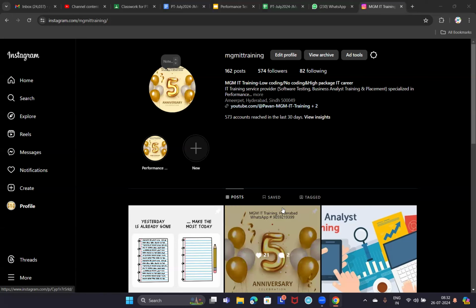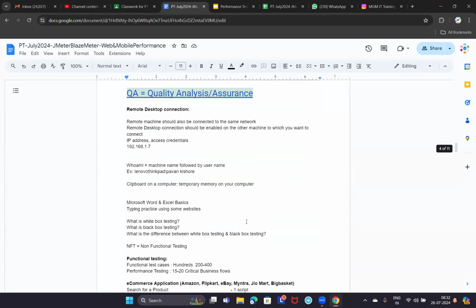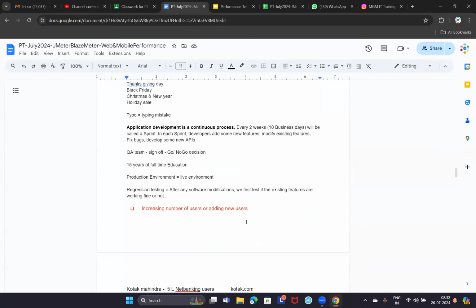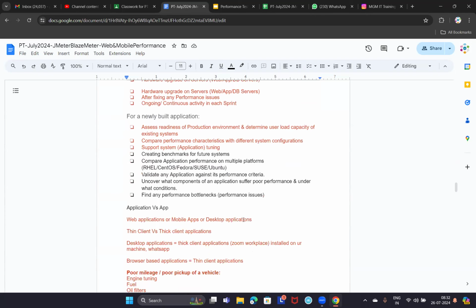What type of protocols are we using? Is there any communication protocol? And is there any separate environment? For example, for testing we have SIT. Do we need to test in SIT or a separate environment? Yes, SIT is one of the environments.